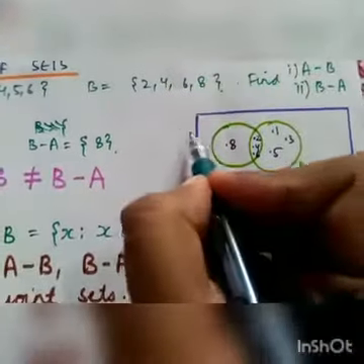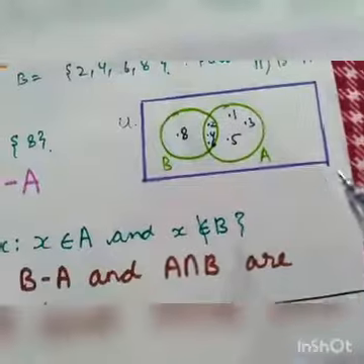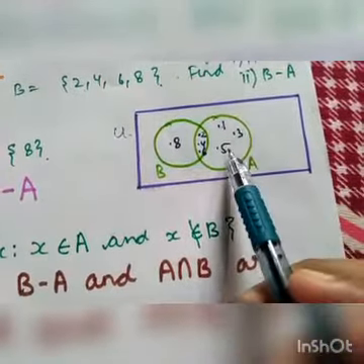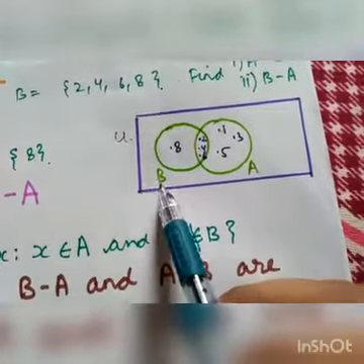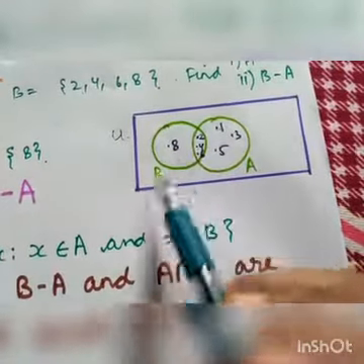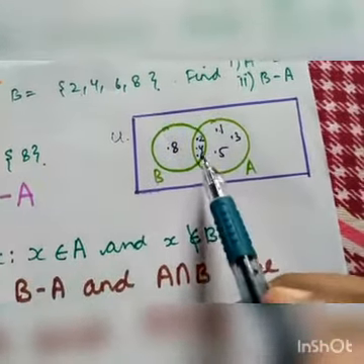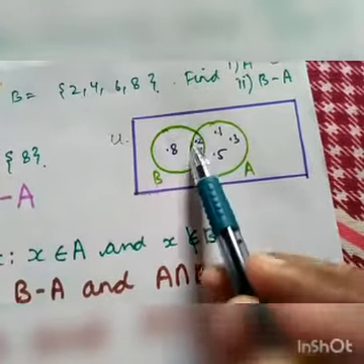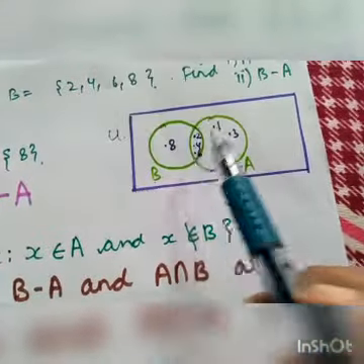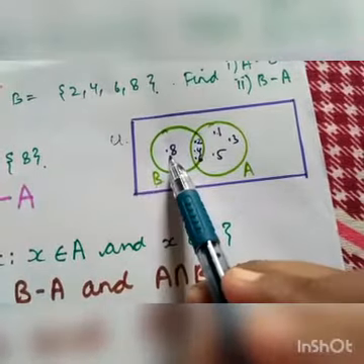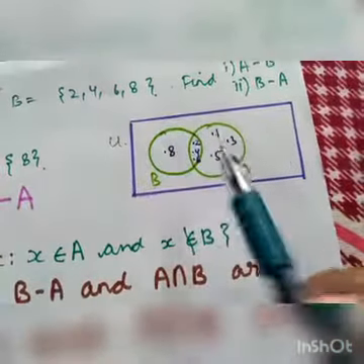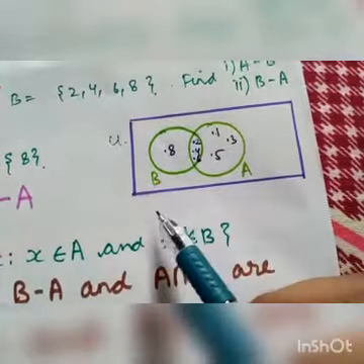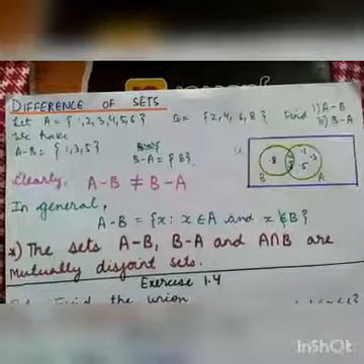So we have made the Venn diagram. A is a set with elements 1, 2, 3, 4, 5 and 6 and B is a set with elements 2, 4, 6 and 8. Clearly, the common elements between B and A are 2, 4 and 6, which have been represented in this region, and 8 is the element which does not belong to A, while 1, 3 and 5 are the elements of A which do not belong to the set B.